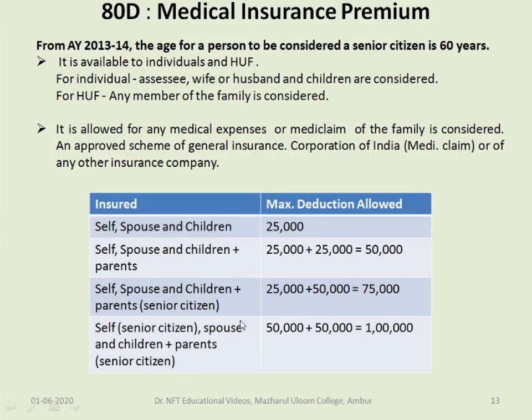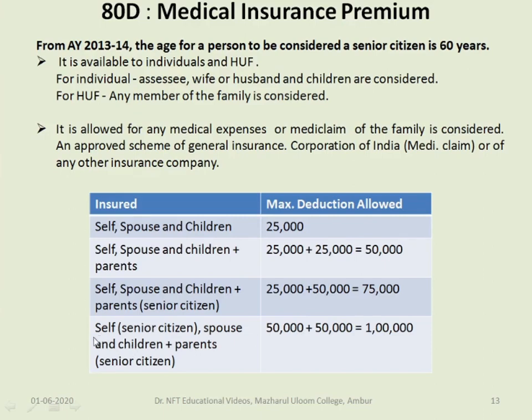In case his parents are senior citizens, rather than 25,000 the amount is increased to 50,000. So for himself, spouse and children it is 25,000, and for his parents who are senior citizens the amount is 50,000. So the total amount of deduction which he can claim is 75,000.